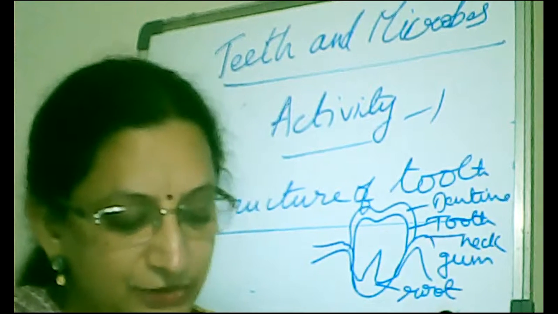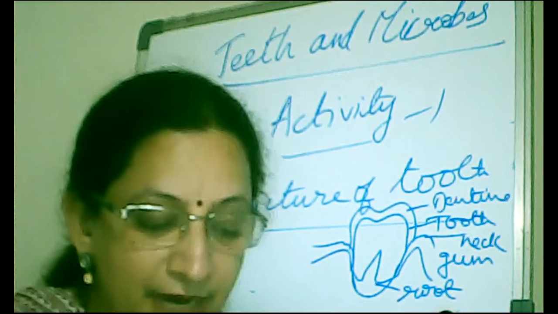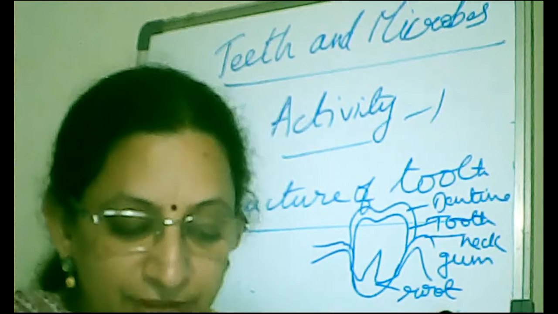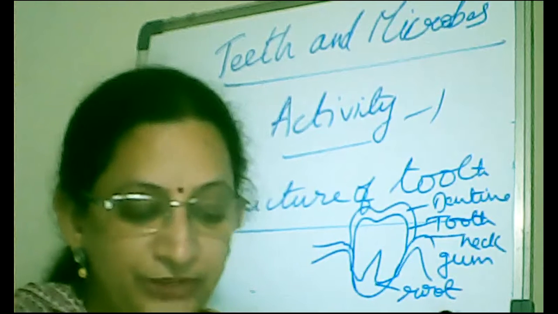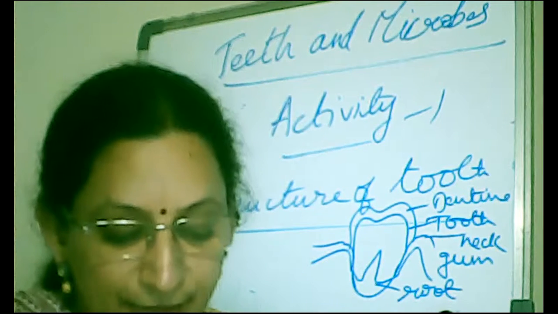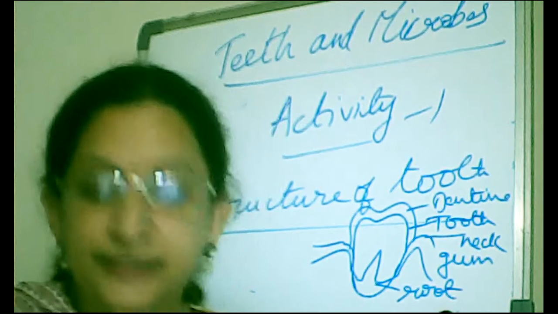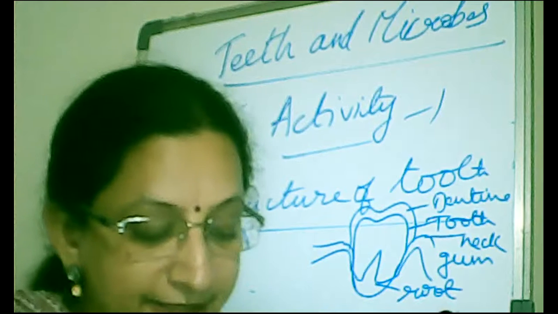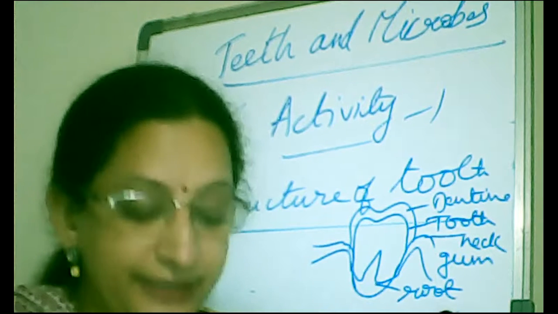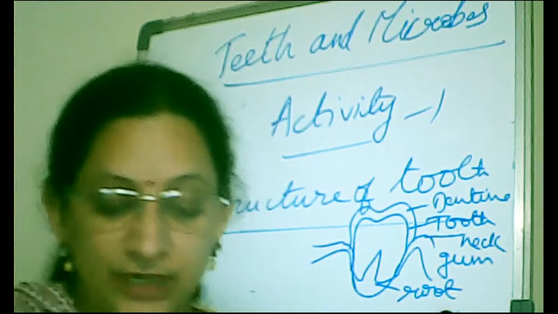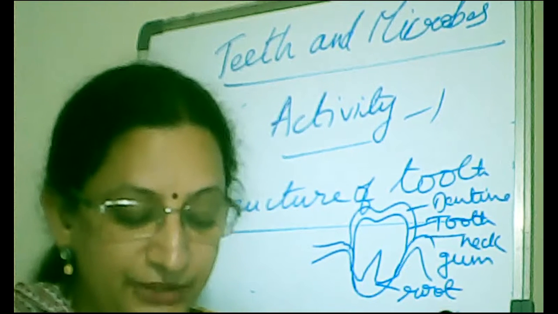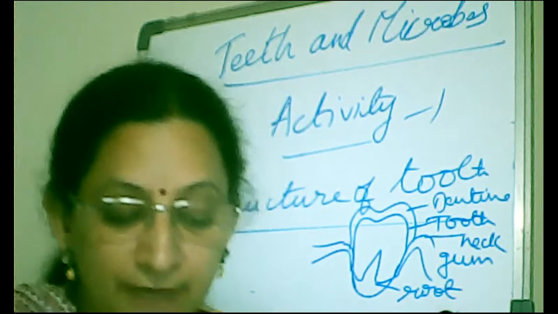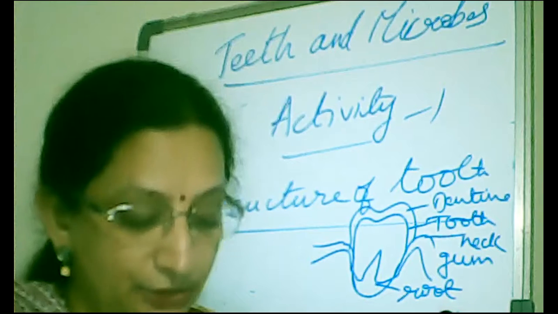When you see the section of the tooth, the teeth are very hard, strong, bony structures fixed firmly on the upper and lower jaws, and the outermost layer of the tooth is very hard. This is called the enamel. The next inside layer is called the dentin, and it is like a bone. The soft material inside the dentin is called the pulp. And this is soft and has blood vessels and nerves in it. The nerves are connected to the gum through a hole in the root.